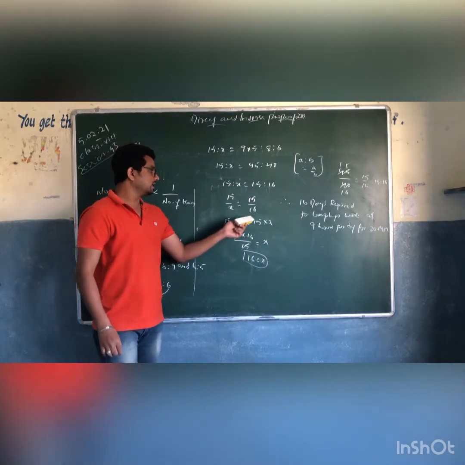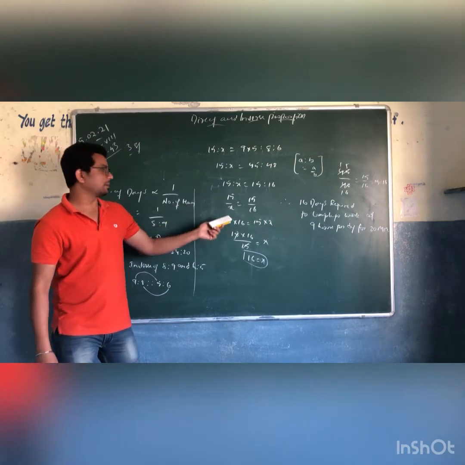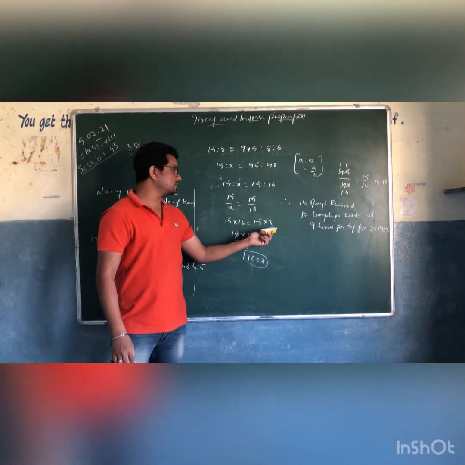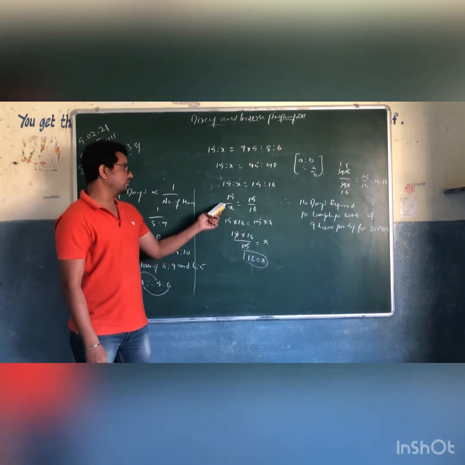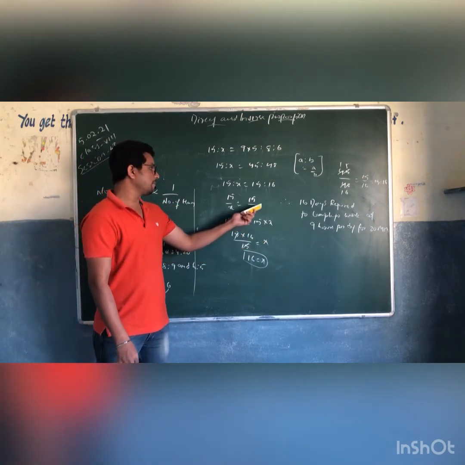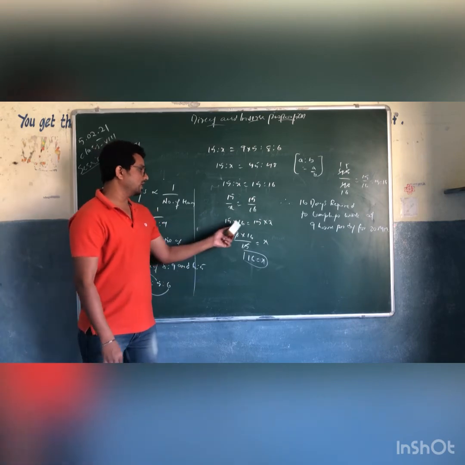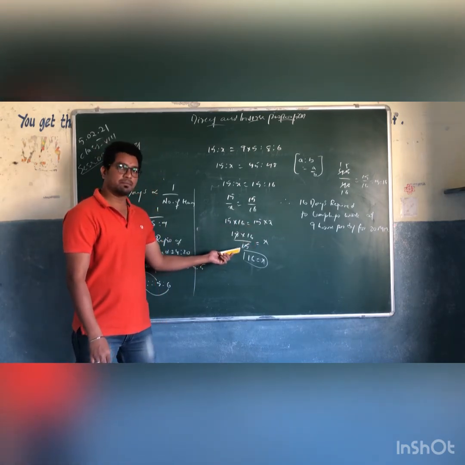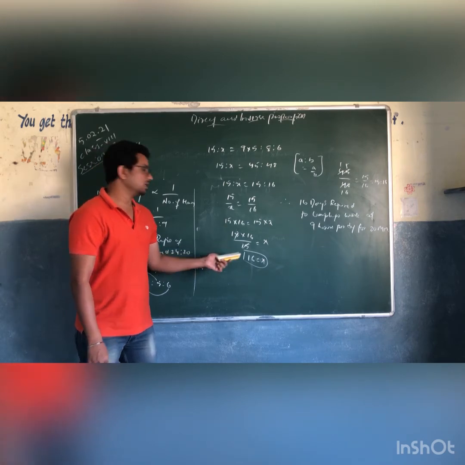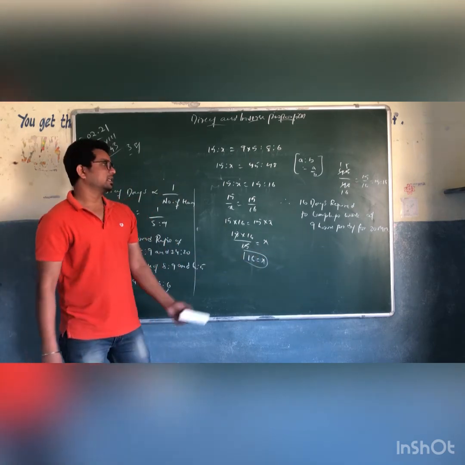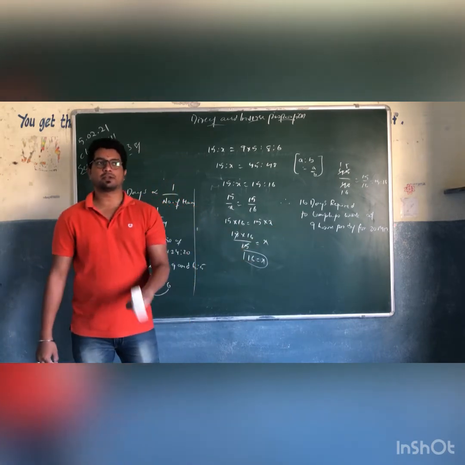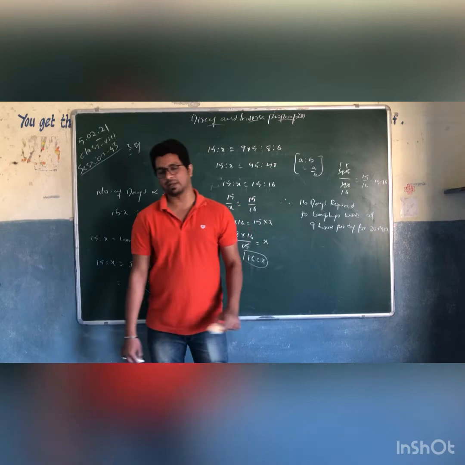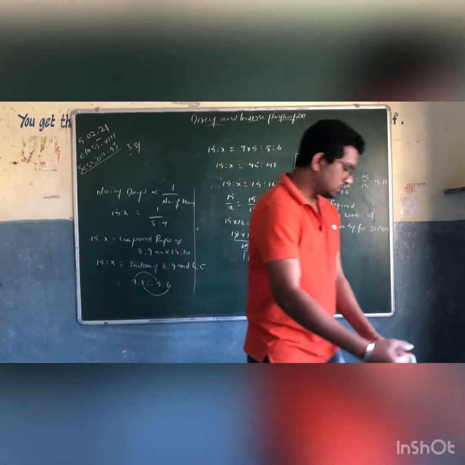If this 16 comes to LHS it becomes numerator multiplication, and if this x goes to RHS it becomes numerator multiplication. So 15 into 16 is equal to 15 into x. So 15 into 16 by 15, the 15s get cancelled. So 16 is equal to x. Therefore 16 days are required to complete the work for 20 men. Okay? That's it. So let's look at the next problem.